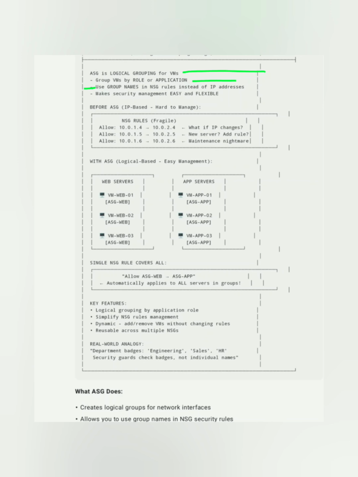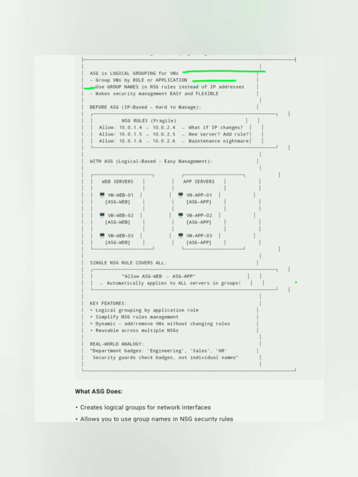Inside that we put all those VMs. Like that, in ASG we configure separate groups, and VMs having similar functionality we can add into that group, so that in future when we need to use those VMs, instead of putting them one by one, we add the entire group, right? So that is nothing but your ASG.